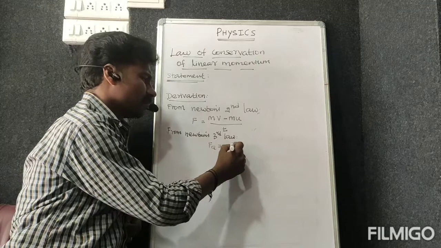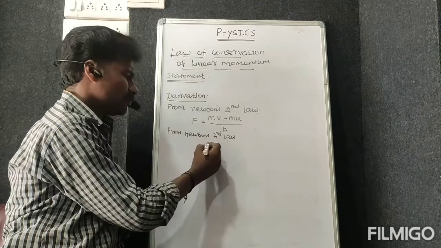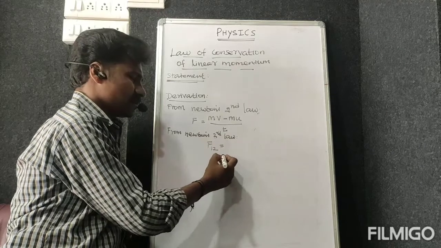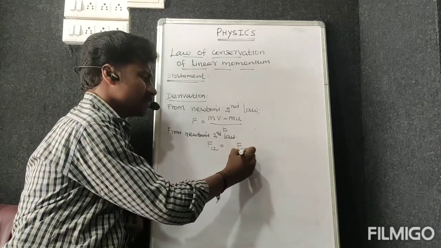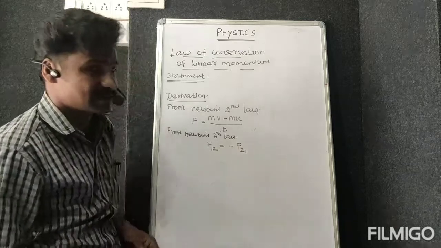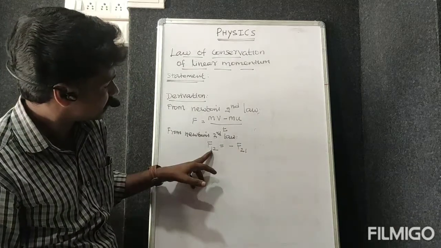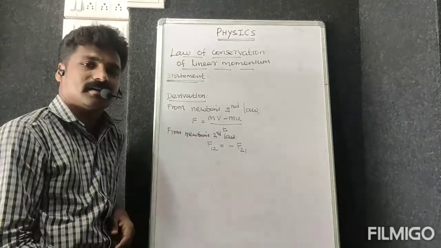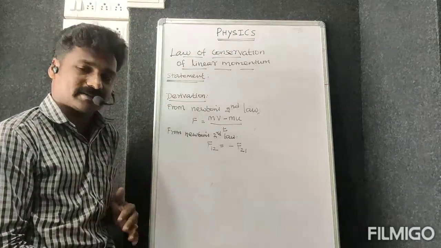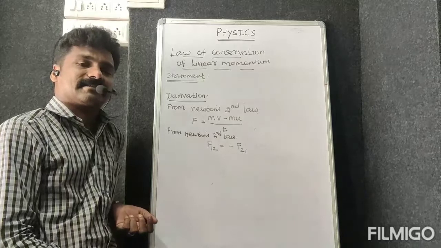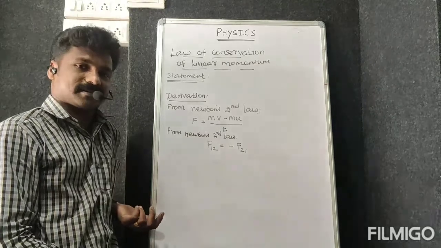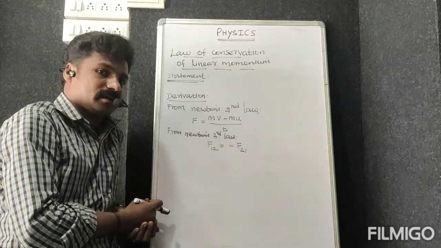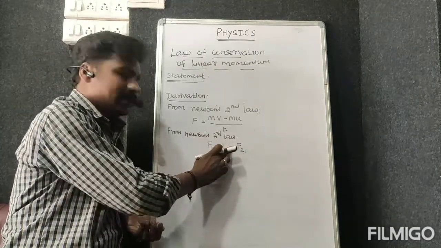So one force is action, for example first object to second object, then the reaction is what? Second object to first object is the reaction. So for every action there is an equal and opposite reaction. The magnitude will be equal but the direction opposite. Correct or not? Yes. So this is the statement for Newton's third law.